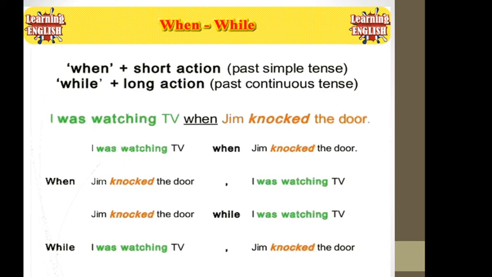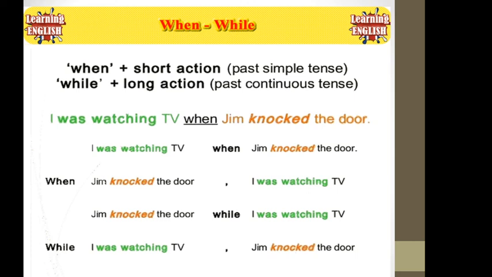I was watching TV when Jim knocked the door. When you are using when at the start of the sentence, then you use the comma between the two parts.